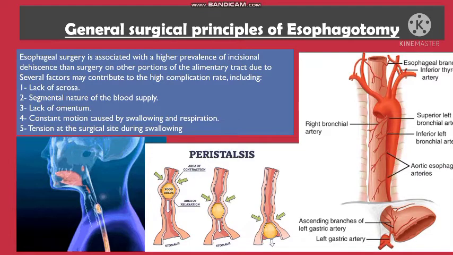Esophageal surgery is associated with a high prevalence of incisional dehiscence compared with surgery on other portions of the alimentary tract. Several factors may contribute to the high complication rate, including lack of serosa, segmental nature of the blood supply, lack of omentum, constant motion caused by swallowing and respiration, and tension at the surgical site during swallowing.